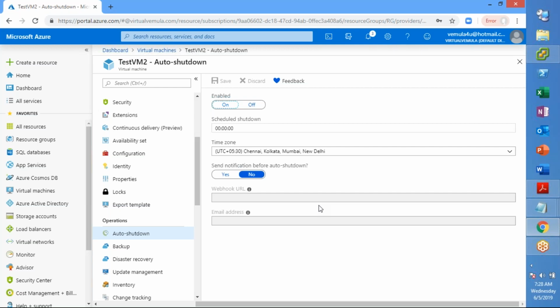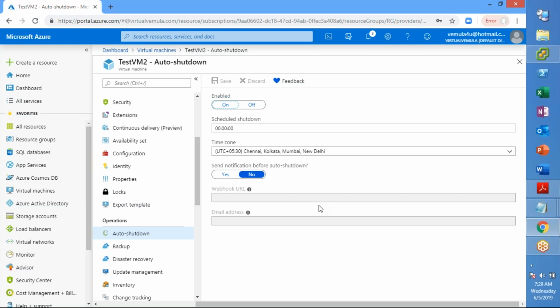Let us say every day after business hours, after 7, I want to power it off, and this machine should be up early in the morning, at 8 or 9 o'clock. So you should be putting some schedule in place to power it on, but you can power it off or shut down from here. So what people will do is they will include both shutdown as well as power on options using a script that can be scheduled within Azure. That we'll be seeing in one of our classes.